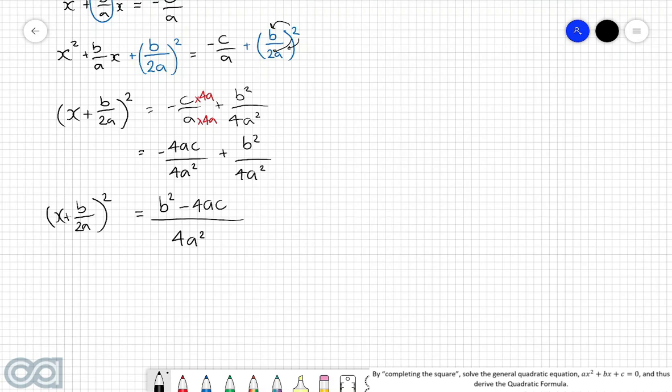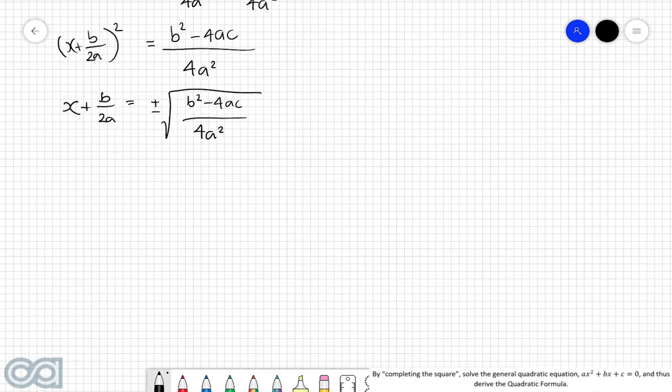Alrighty, so what we can do now is square root both sides. So the left-hand side will now be x plus b over 2a, and then the right-hand side will be plus minus the square root of b squared minus 4ac all over 4a squared. And so from here, we can now split the right-hand side square root into two separate parts.